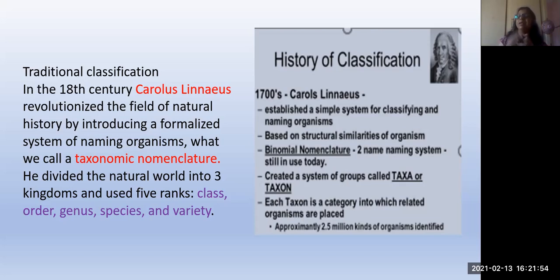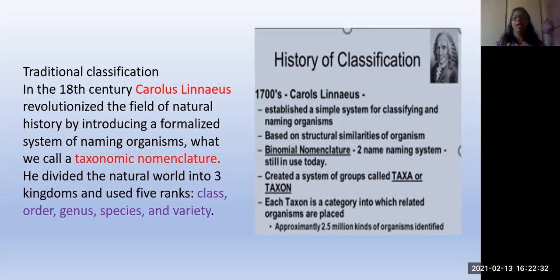Whereas Homo means even apes, chimpanzees, monkeys also will come in that, because they are related to human qualities. That's why we know that the humans evolved from the monkeys, isn't it? Monkeys are our ancestors. So that's why the two names are given to the related and similar ones. And he created a system of groups called taxa or taxon. Taxon means similar group of organisms. Each taxon is a category into which related organisms are placed.